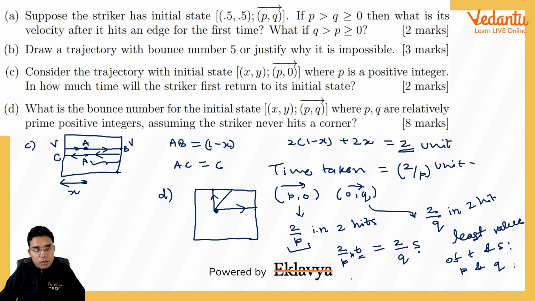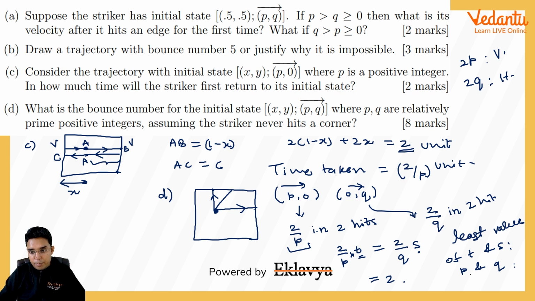Okay, so after 2 seconds actually, they both will become equal to 2. So after 2 seconds, this striker will be at the same position, and for that it will be hitting the vertical wall 2p times, and 2q times the horizontal walls, because this t was p, s was q, and in 2 upon p time it is hitting the vertical wall 2 times.